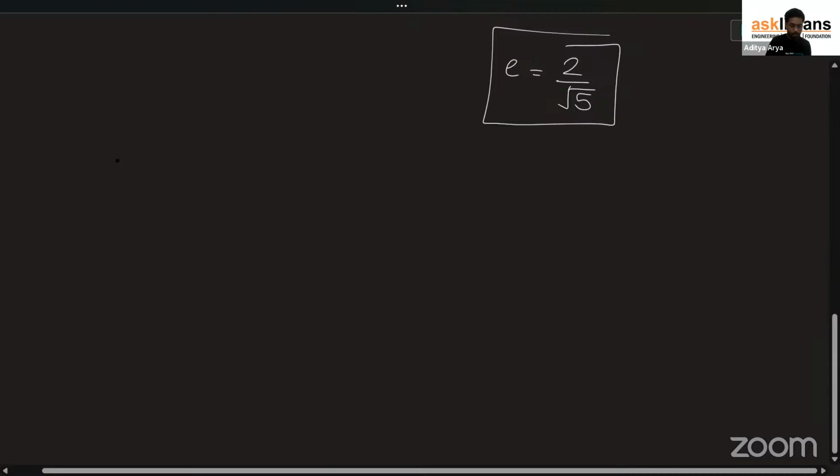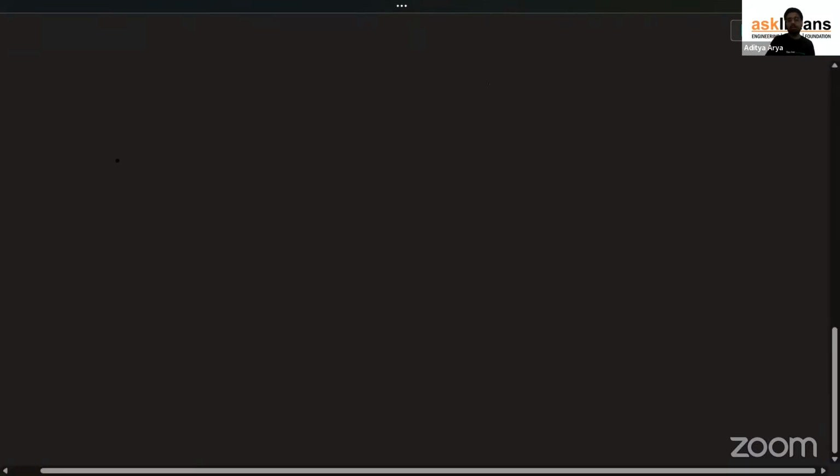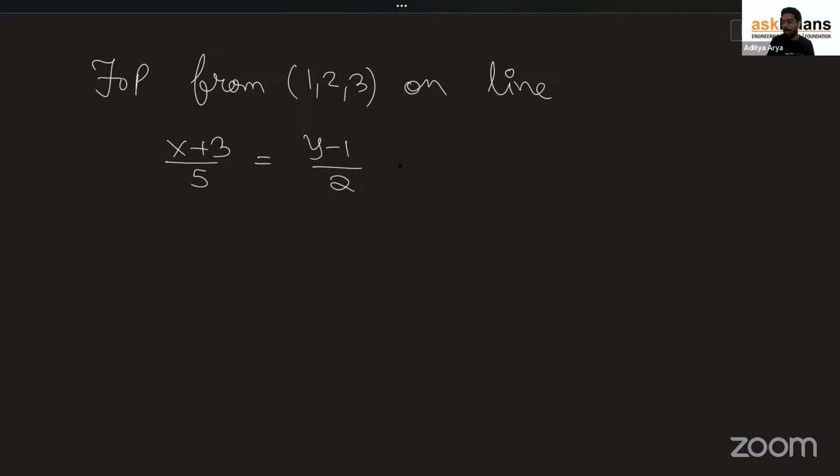I would like to share one more problem from, I guess, the same chapter. Let me just cross check. Yeah. Now, again, same, your NCERT level problem. What they have given is the foot of perpendicular drawn from the point (1, 2, 3) on the line (x plus 3) by 5 is equal to (y minus 1) by 2 is equal to (z plus 4) by 3.